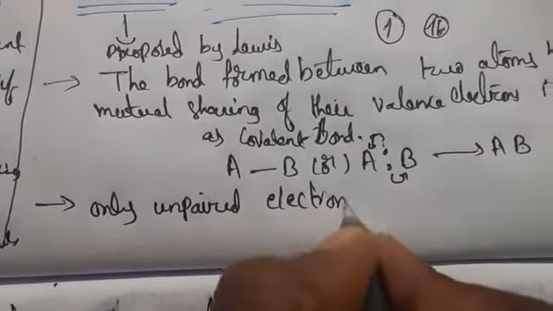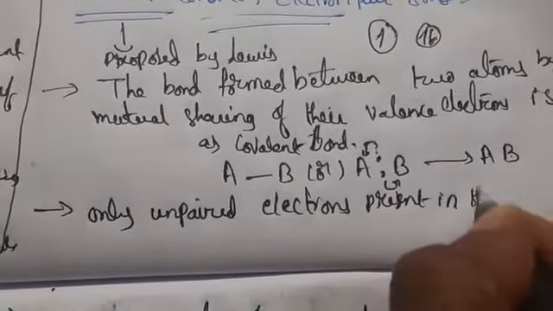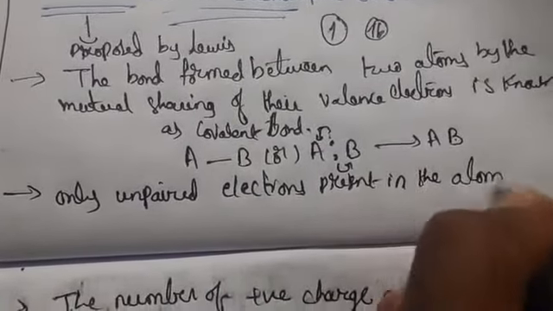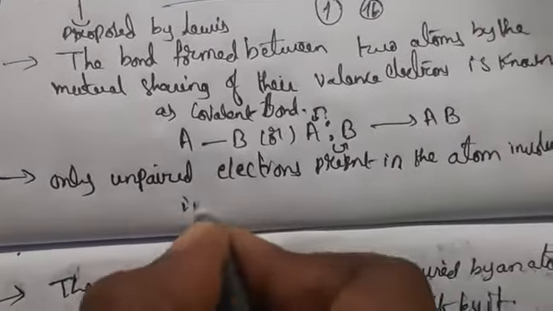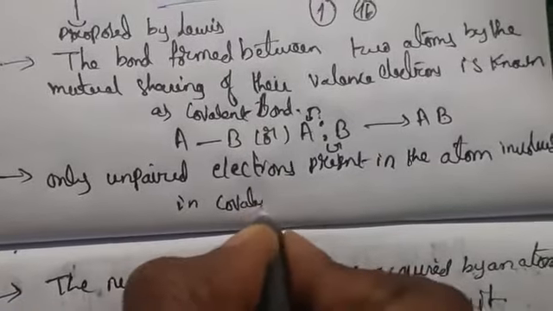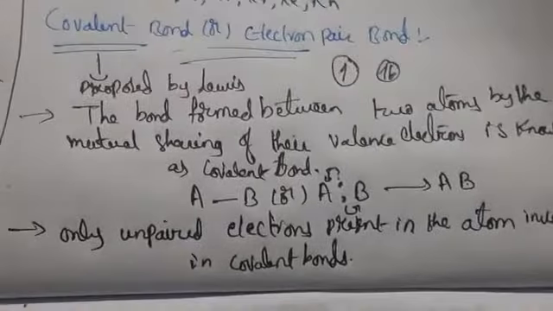So only unpaired electrons present in the atom are involved in covalent bonds. One unpaired electron involves one covalent bond only. If you take two unpaired electrons, it will involve two covalent bonds.